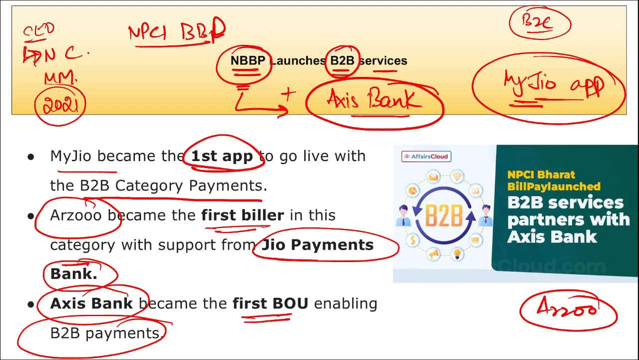Correct. So it is NPCI Bharat Bill Pay Limited that partnered with Axis Bank to launch this B2B service. First time it was launched on the MyGeo app, and the first biller here was Arzu, right? And we just saw what Arzu is. Arzu is a B2B retail tech platform.